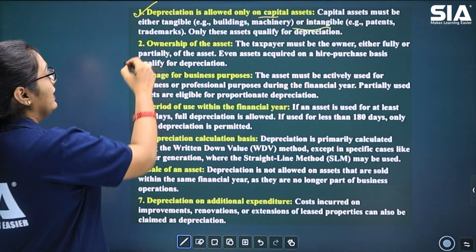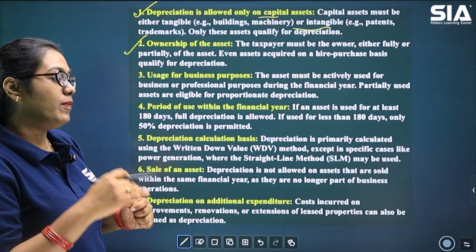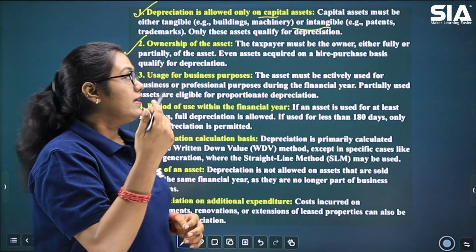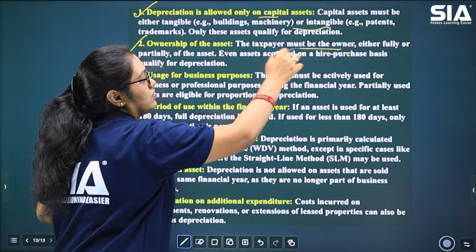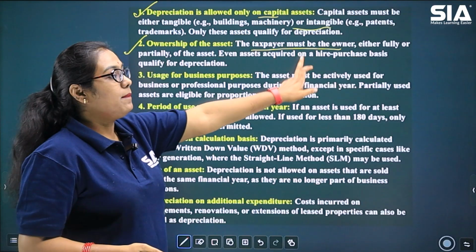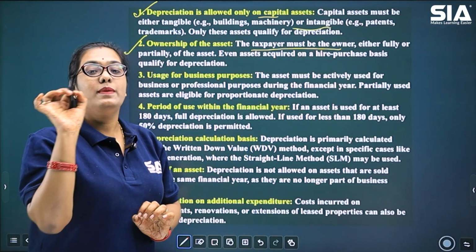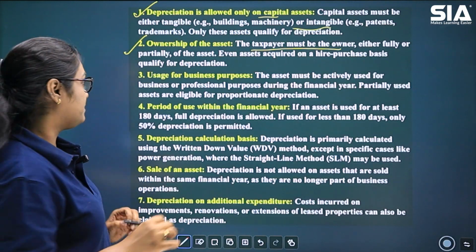Okay. Then, it is mandatory that if a person is claiming depreciation, he should be the owner of that particular capital asset. So here we are saying taxpayer must be the owner. That is important. That is, the assessee should be the owner of the capital asset.